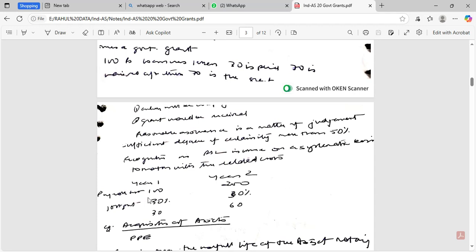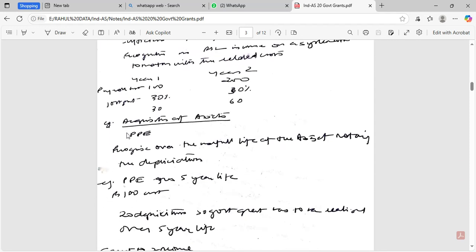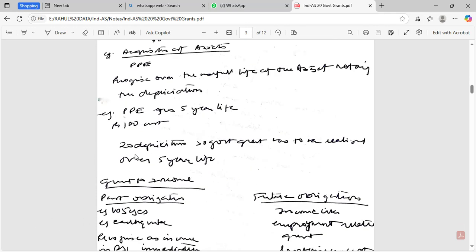Example: payroll costs 100, 30% government grant, 30 to be recognized. Year 2, 200, then 30%, 60 to be recognized. Acquisition of assets, PPE, recognized over the useful life of the asset, matching with the depreciation. So PPE has a 5-year life. Rupees 100 is the cost. 20 is the depreciation. So government grant will be recognized over the 5-year life.